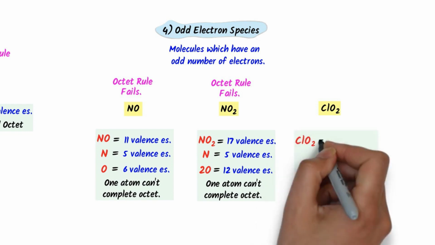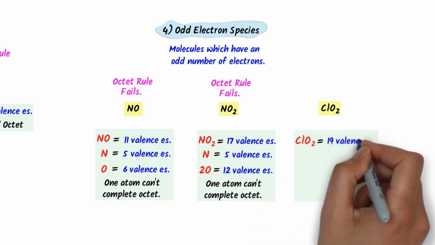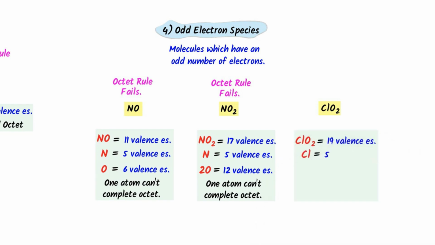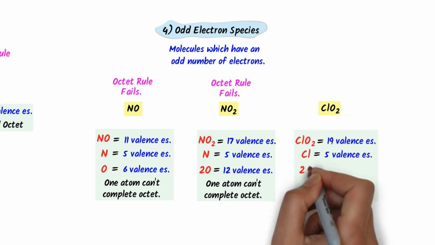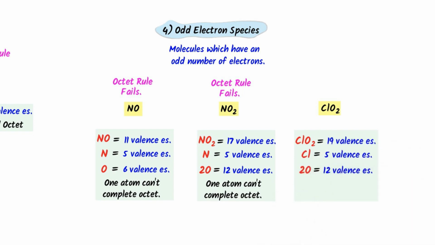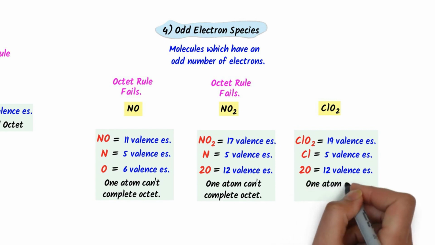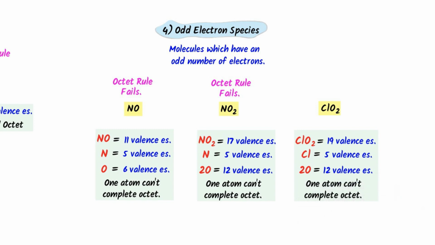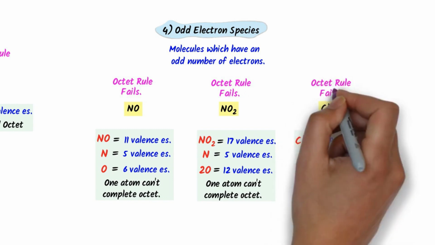Finally, in chlorine dioxide, there are a total of 19 electrons, 7 electrons from chlorine and 12 electrons from 2 atoms of oxygen. These 19 electrons mean that one atom cannot complete its octet. Therefore, octet rule has limitations to explain the stability of certain molecules. Hence, note down this important concept of limitation of octet rule.